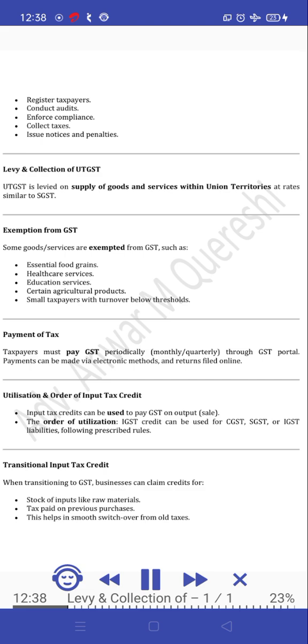Utilization and order of input tax credit. Input tax credits can be used to pay GST on output sales. The order of utilization: IGST credit can be used for CGST, SGST, or IGST liabilities following prescribed rules. Transitional input tax credit. When transitioning to GST, businesses can claim credits for stock of inputs like raw materials, tax paid on previous purchases. This helps in smooth switchover from old taxes.